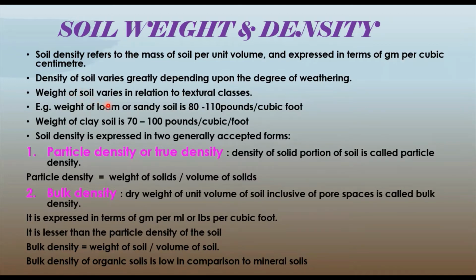Now, the weight of the soil varies in relation to the texture classes. So, the clay is going to have more weight when compared to the silt, and silt is going to have more weight when compared to the sand. So, this is how, depending upon the textural classes that we have discussed, the soil density or weight of the soil also varies. For example, I told you that the weight of the loam or sandy soil is 80 to 110 pounds per cubic foot, whereas the weight of the clay is going to be 70 to 100 pounds per cubic foot.